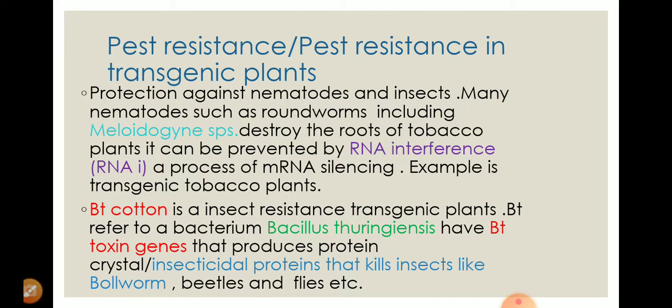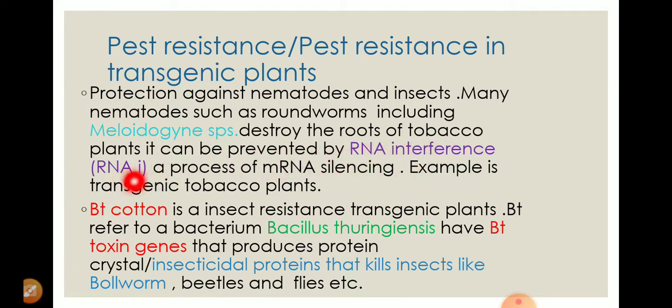insects, nematodes, and one of the common nematodes which is very harmful for crop productivity is the roundworm, and another example is called Meloidogyne species. Meloidogyne species normally destroy the roots of tobacco plants, and it directly decreases the crop productivity. So how is this crop productivity enhanced or improved? This is by the process of RNAi, that is RNA interference.